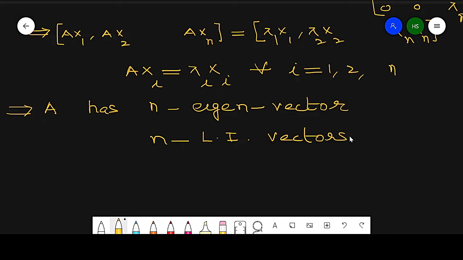So this is my first part: to prove A has n linear independent eigenvectors.